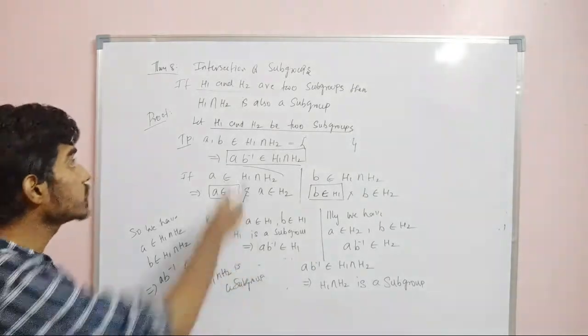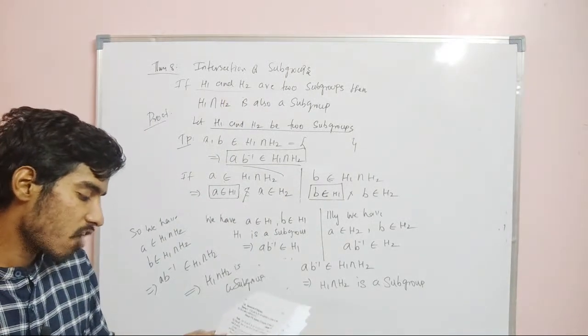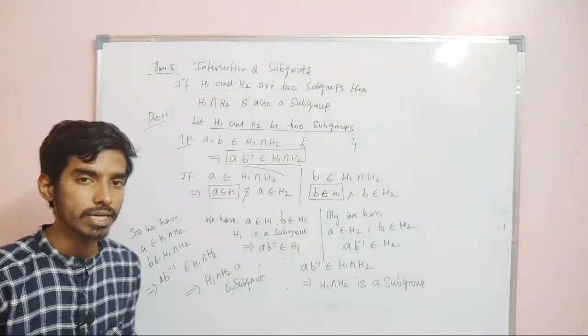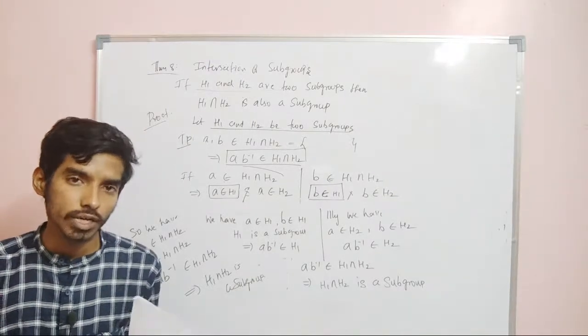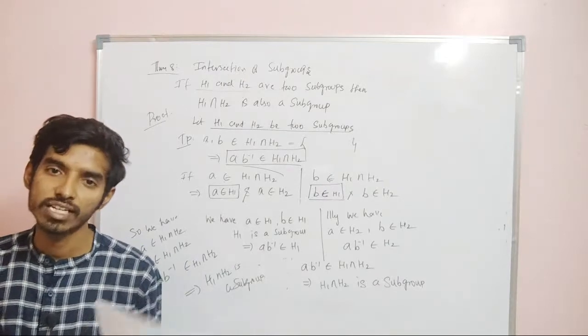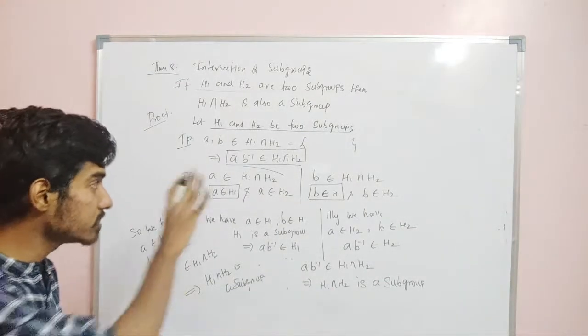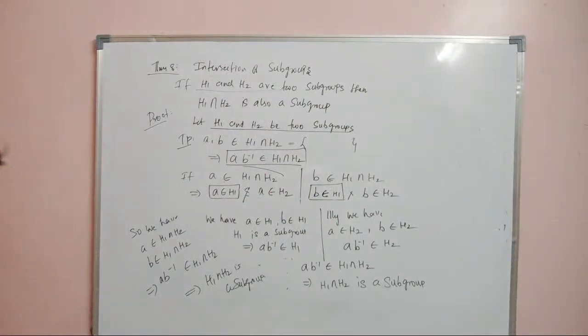Now we have only taken two subgroups. It is also true for an arbitrary intersection of subgroups. The intersection of any family of subgroups is a subgroup. That is, if H1, H2, H3, H4, H5, H6 up to H10 are subgroups, then H1 intersection H2 intersection H3 up to H10 will also be a subgroup, right? I think you can prove this very easily. It is just an extension of this. So the arbitrary intersection of subgroups is again a subgroup.